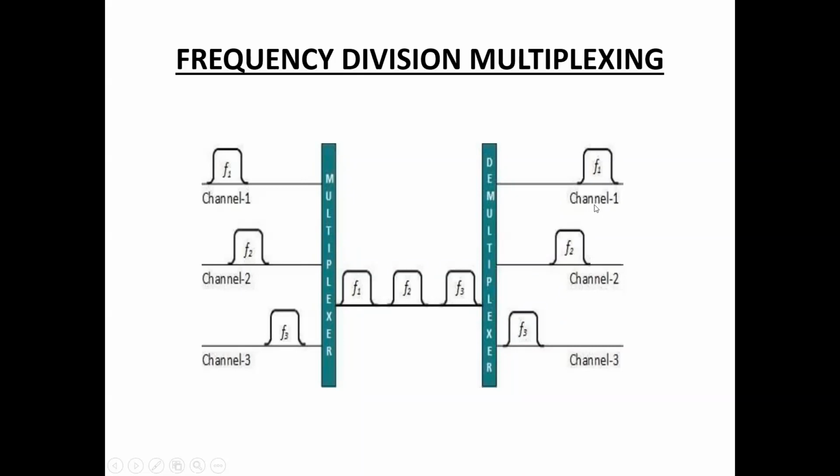Demultiplexing receives data from the single channel, identifies each user, and sends to different users, different channels. Here, channel 1, channel 2, and channel 3. So multiplexing is many to one, and demultiplexing is one to many. This is about frequency division multiplexing.